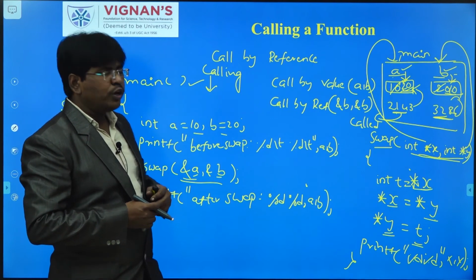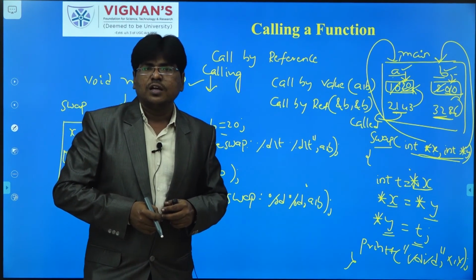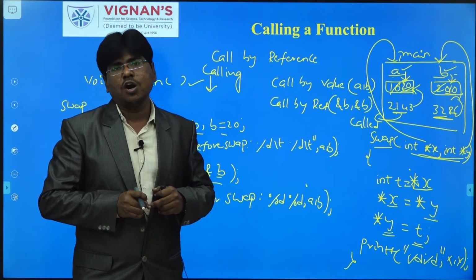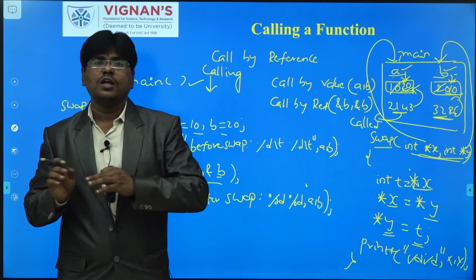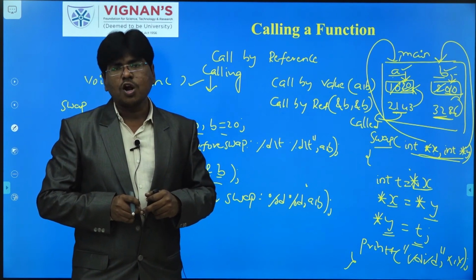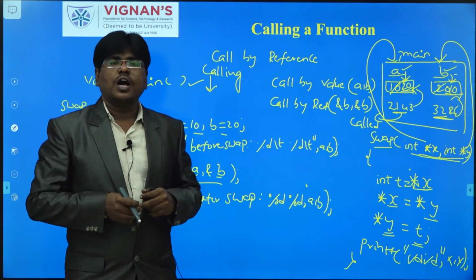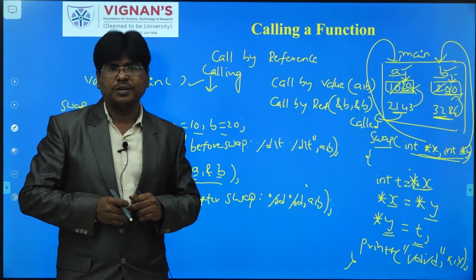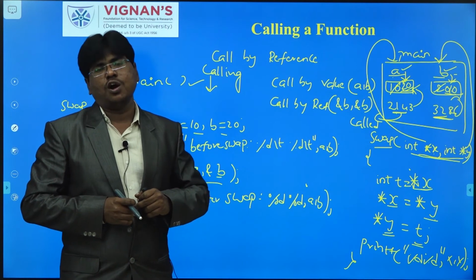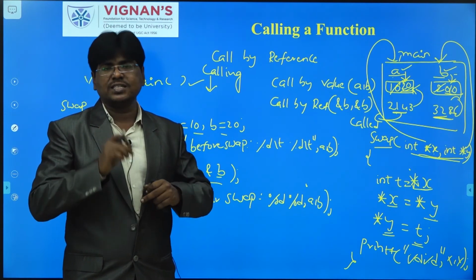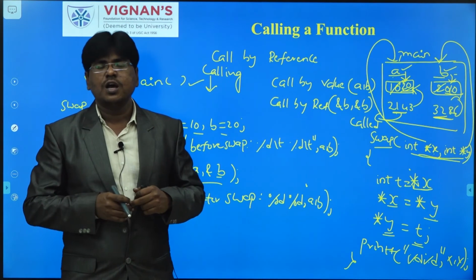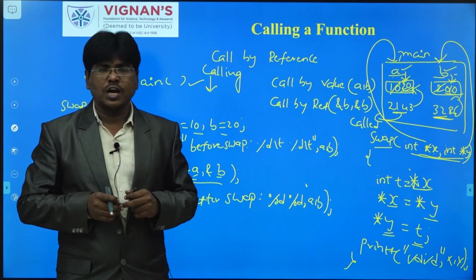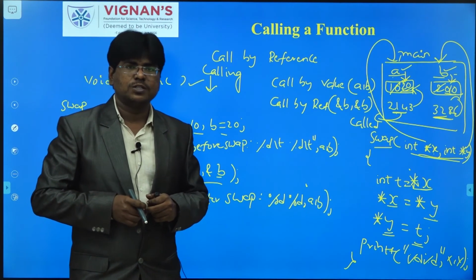So I am going to convey that call by value is: whenever a function call is made, the actual arguments of the calling function, the values, will be passed to the formal arguments of the called function. Next, call by reference is: whenever a function call is made, the actual arguments of the calling function, that is addresses, will be passed to the formal arguments of the called function. So whenever values are passed, that is call by value. Whenever addresses are passed, that is pass by address.